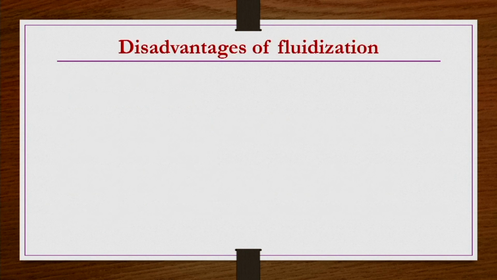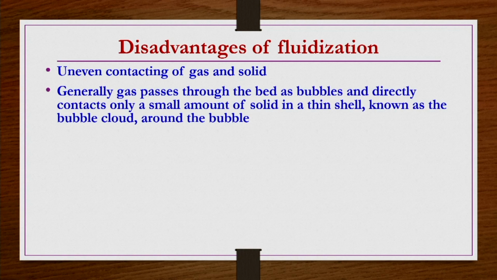However, there are several disadvantages with fluidization. First of all, uneven contacting of gas and solid, especially in bubbling fluidization and slugging fluidization, as we have seen. The contact is not even, whereas the contact is very even in particulate fluidization. So, for the gas-solid system, uneven contact is a disadvantage. That is because gas generally passes through the bed as bubbles and directly contacts only a small amount of solid in the thin shell known as the bubble cloud.